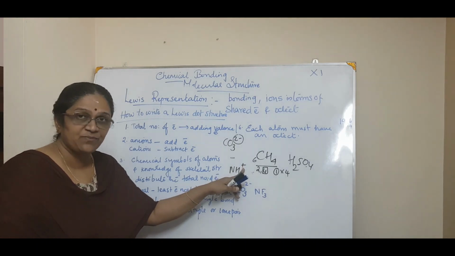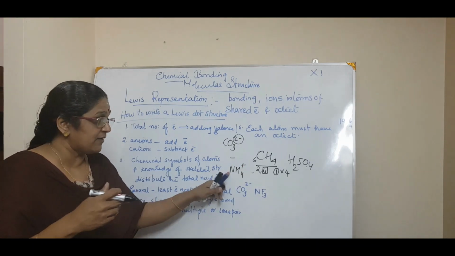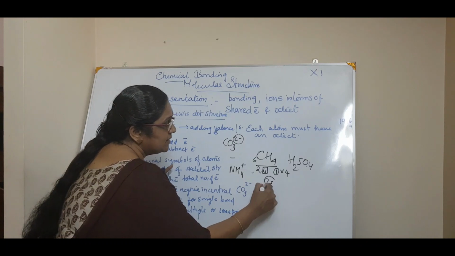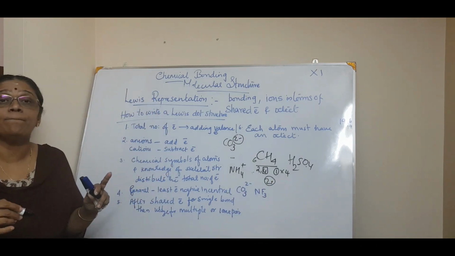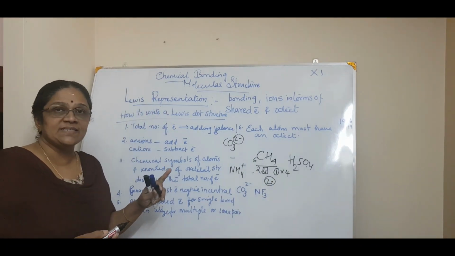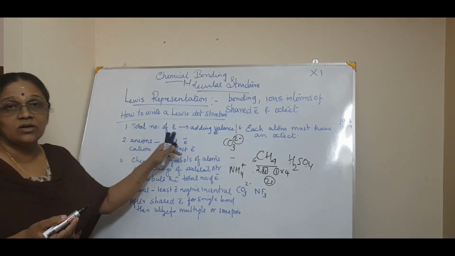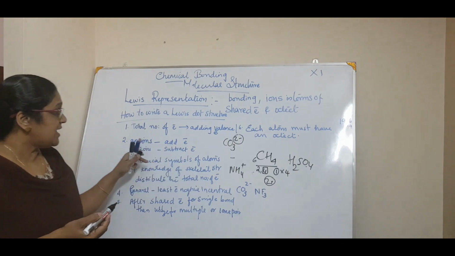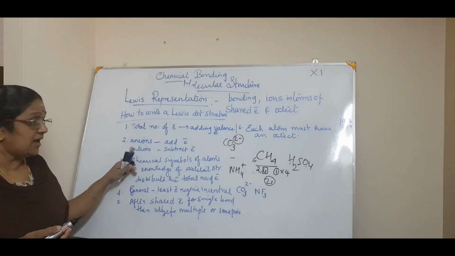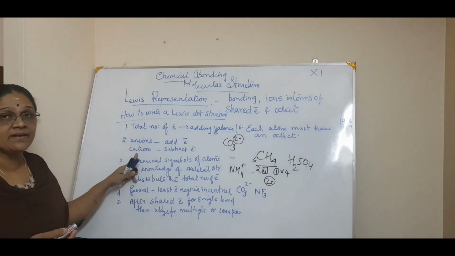If it is having 2 plus, then you have to subtract 2. 3 plus, subtract 3. So that is the rule. The first rule is you have to add all the total number of valence electrons. If there is an anion, you add it, and if it is a cation, you subtract that electron.